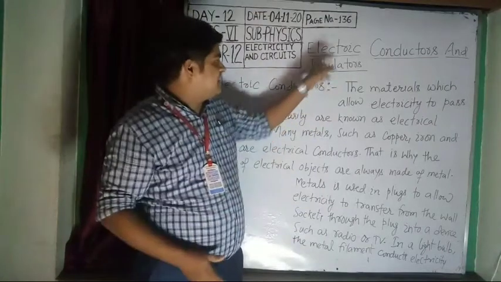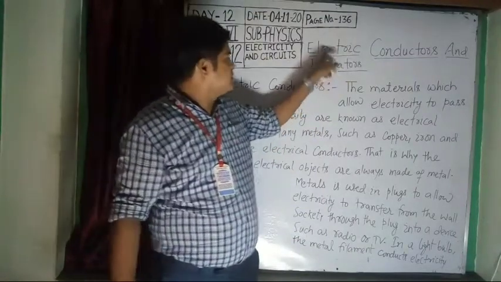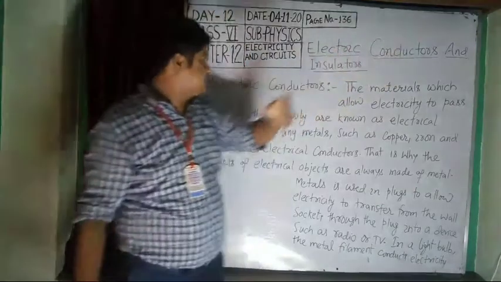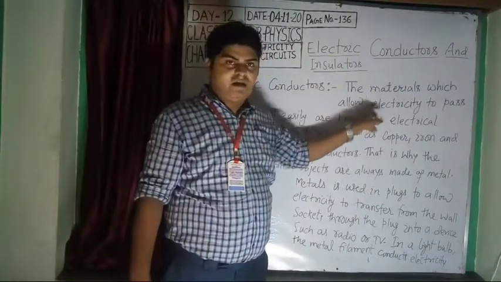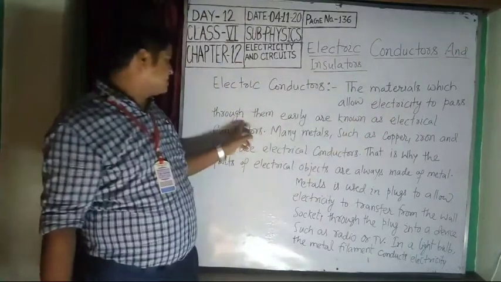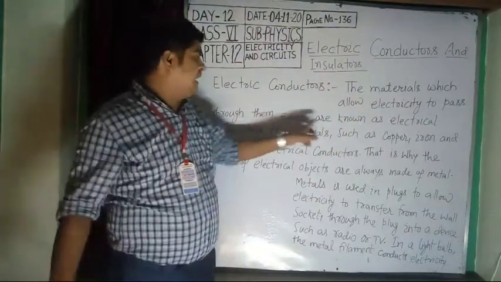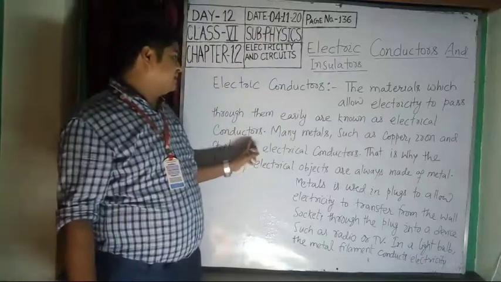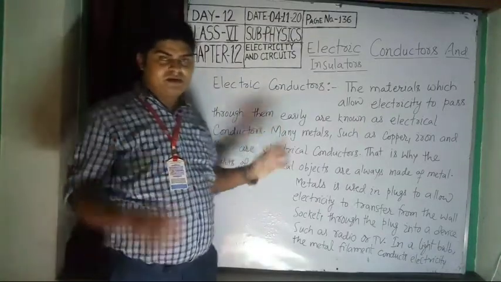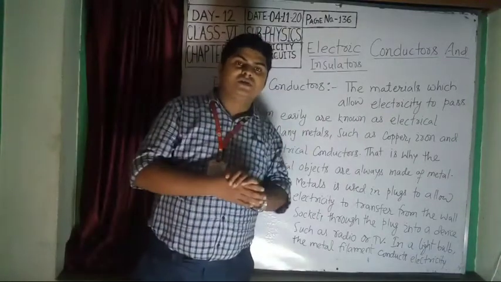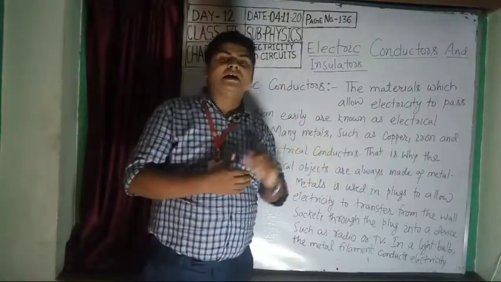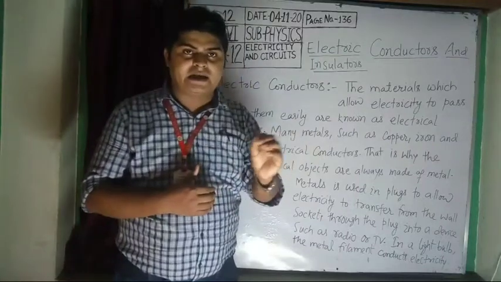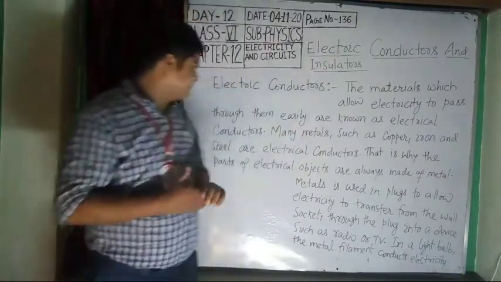In the next class I will explain about insulators. So today is electric conductors. Let us see electric conductors. The materials which allow electricity to pass through them easily are known as electric conductors. The materials which allow electricity to pass through them easily are called electrical conductors.